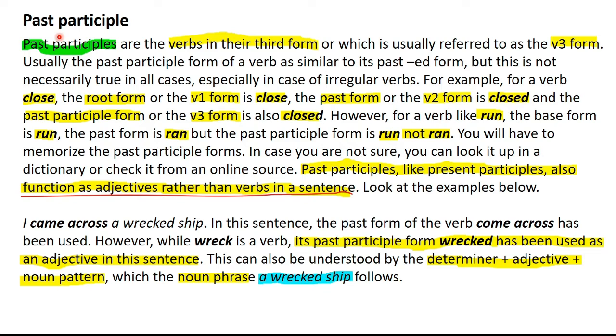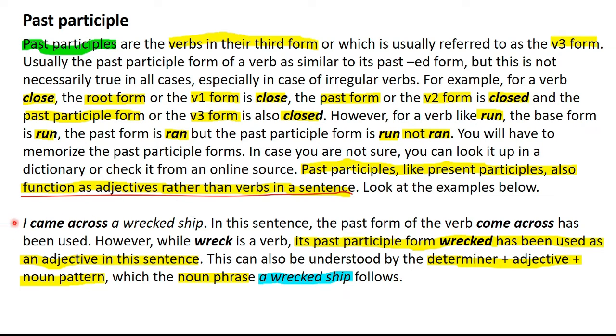Keep in mind that past participles, present participles, gerunds and infinitives, which we will study shortly, are all forms of verbals. They are non-finite verbs that cannot function as the main verb in a sentence. Look at this example. I came across a wrecked ship.